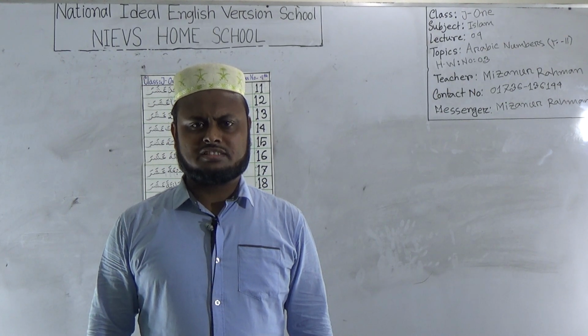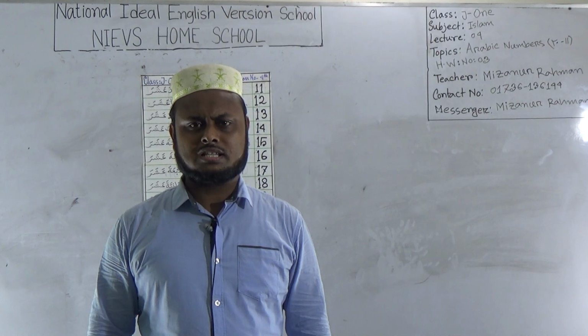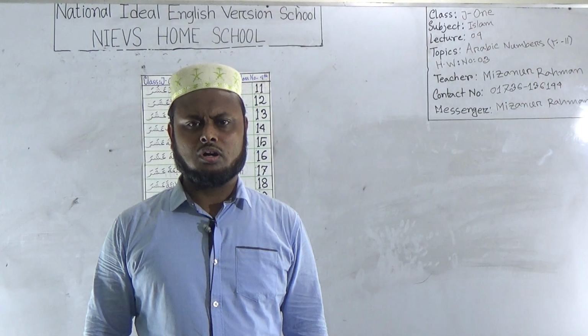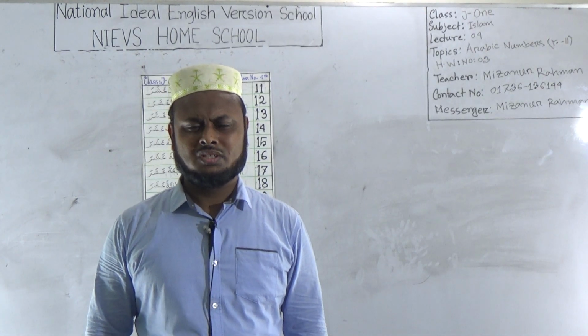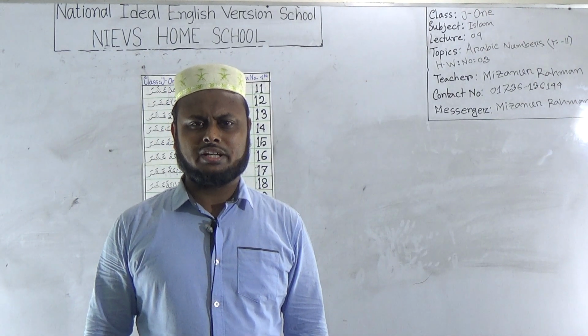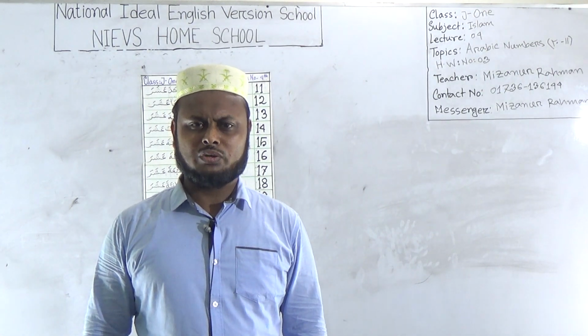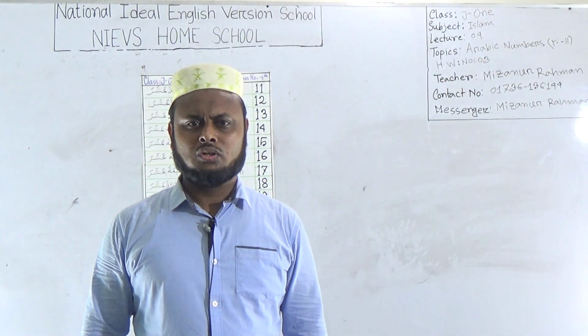Today I am going to take an Islamic Studies class for the students of class Junior 1. Our today's topic is Arabic numbers from 11 to 20. Dear students, we have finished already in the half yearly syllabus from 1 to 10. Now we will start from 11 to 20.